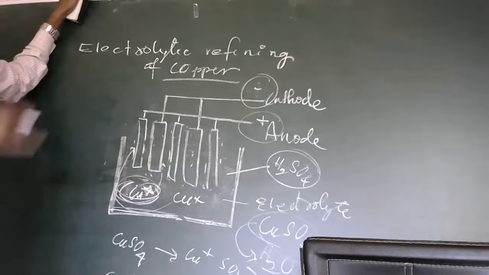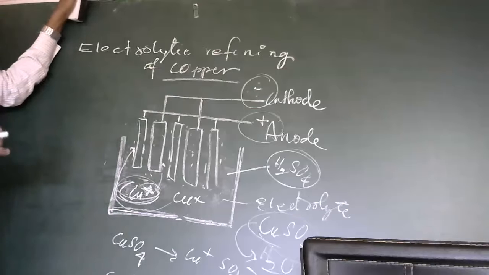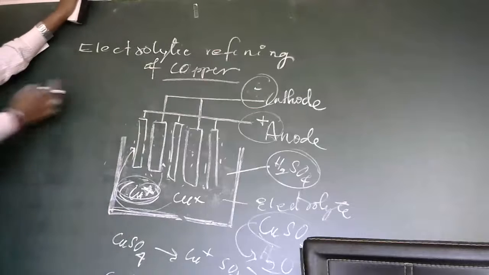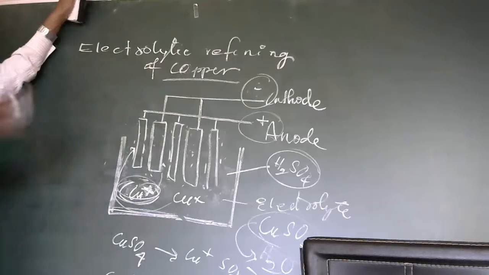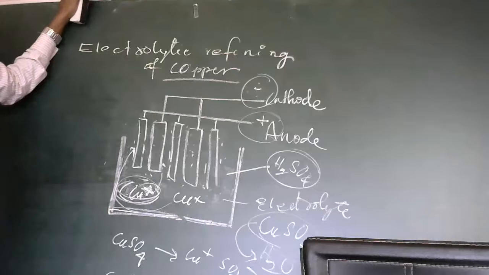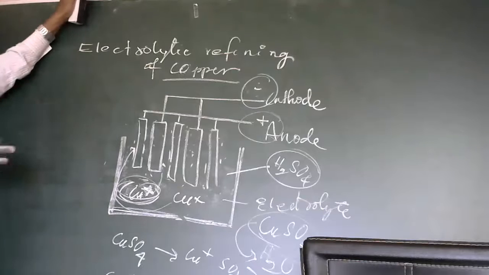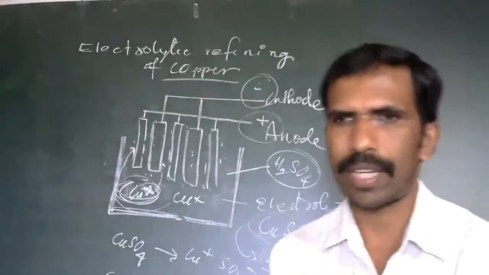This is because of the deposition of copper during the electrolysis process. After finishing, they remove this thick copper rod. The pure copper rod is removed, and it is now called pure copper. This is about the electrolytic refining of copper. This is how copper is extracted in its purest form.